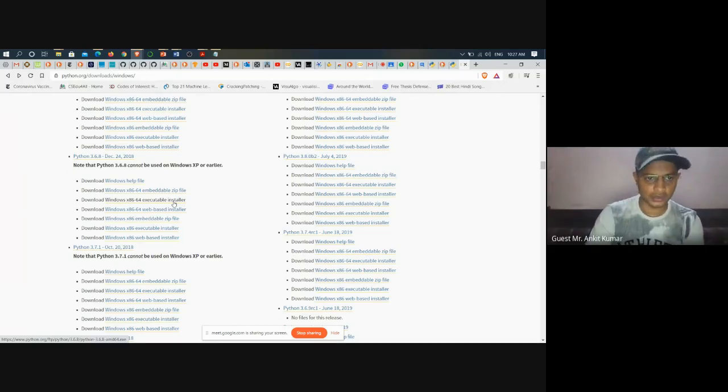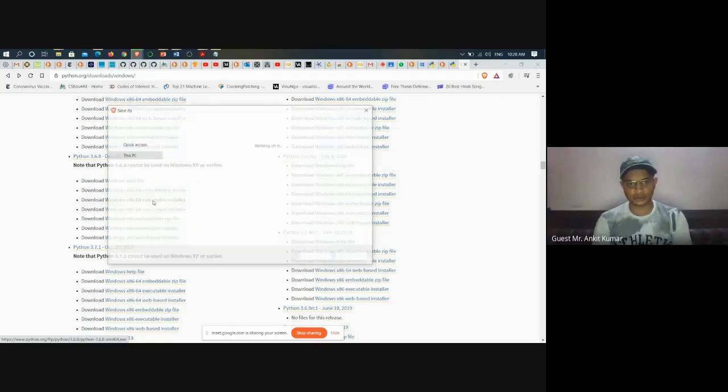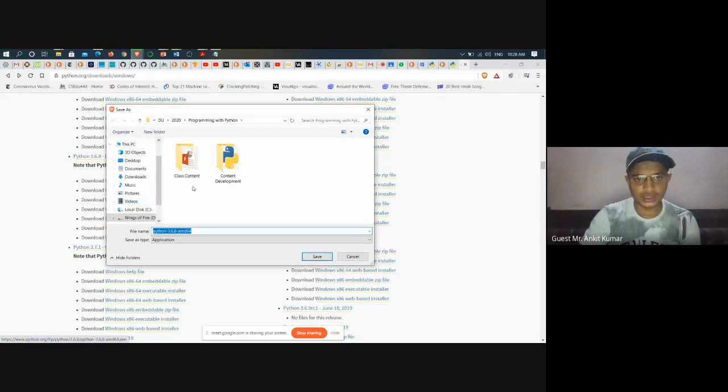If you are using a 32-bit operating system, then you have to install the Windows x86 executable installer. For 32 bits, you have to use x86 only. For 64-bit operating system, you have to use x86-64 executable installer. So I'm going to download this one, 3.6.8, and I'm going to, let's say, save it here only.